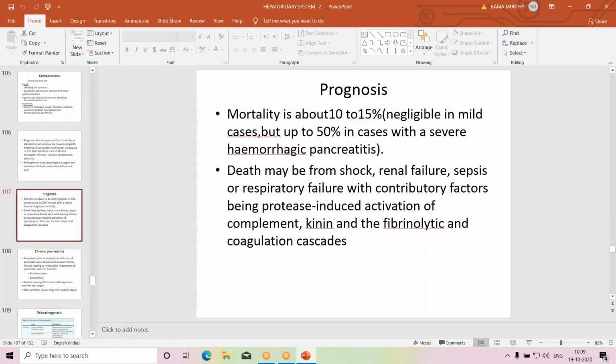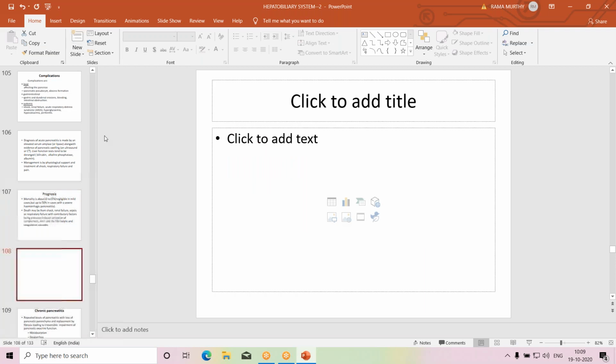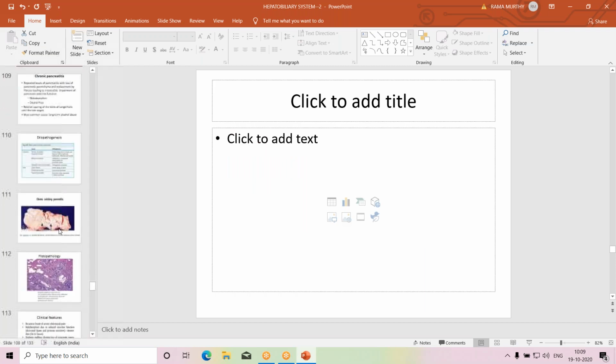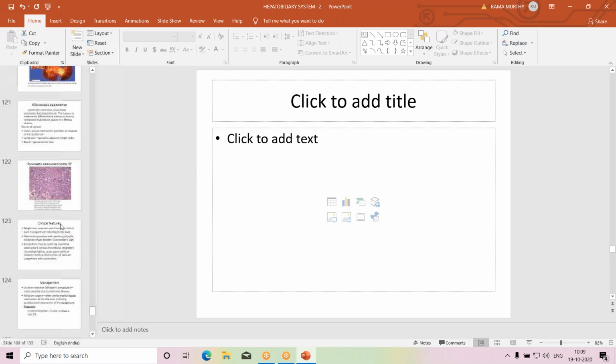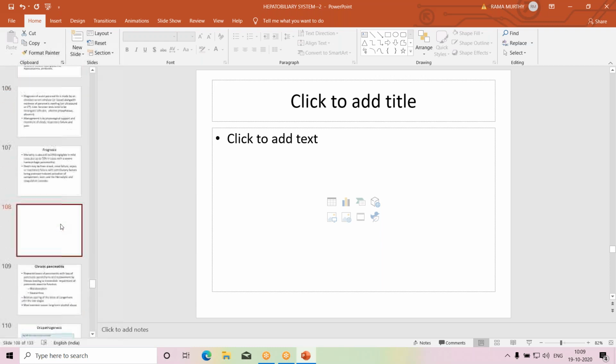So this is about acute pancreatitis. So I will stop my lecture here.